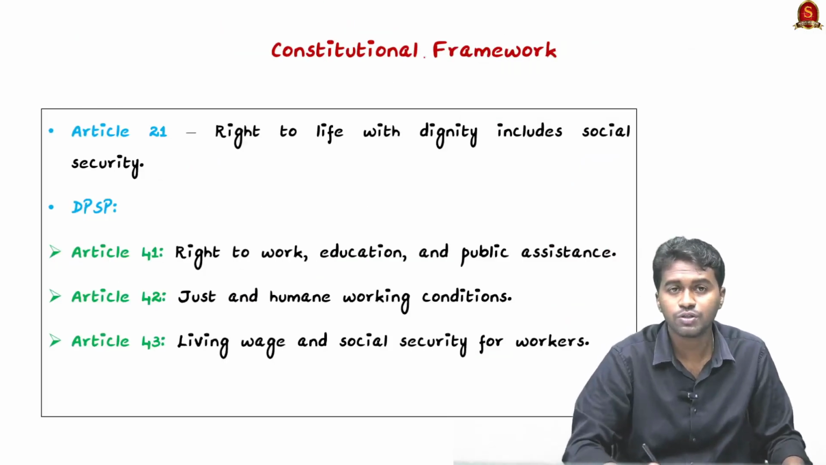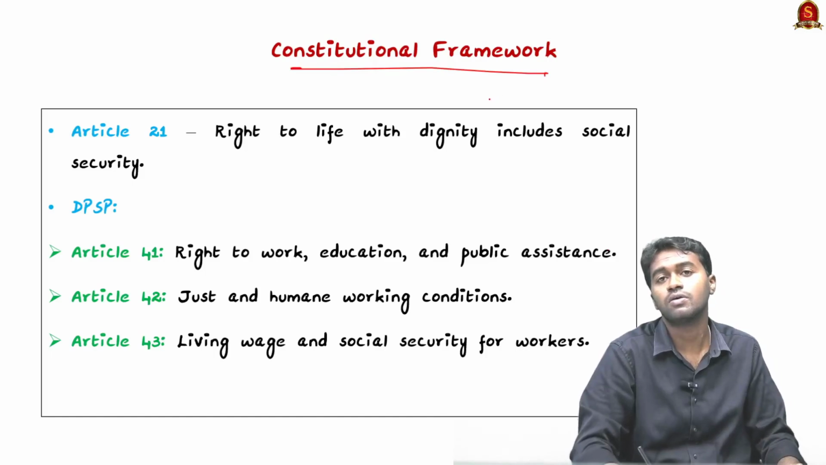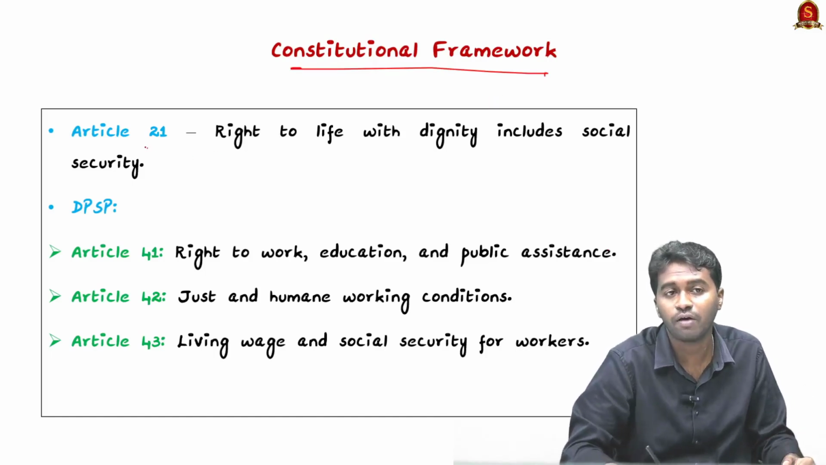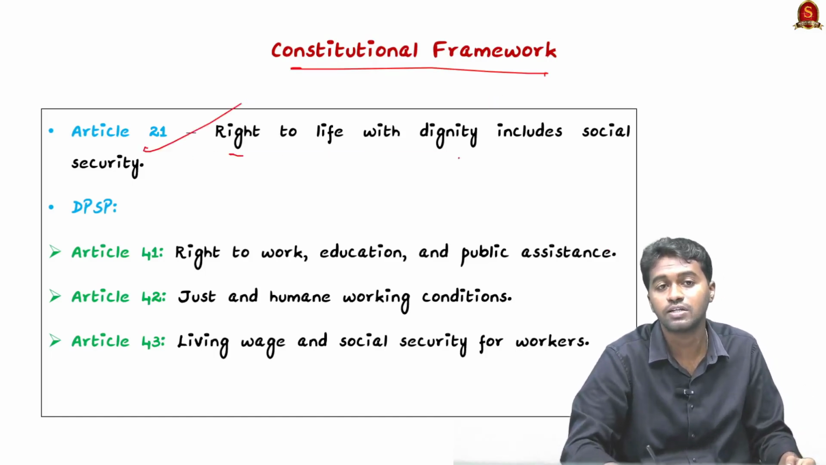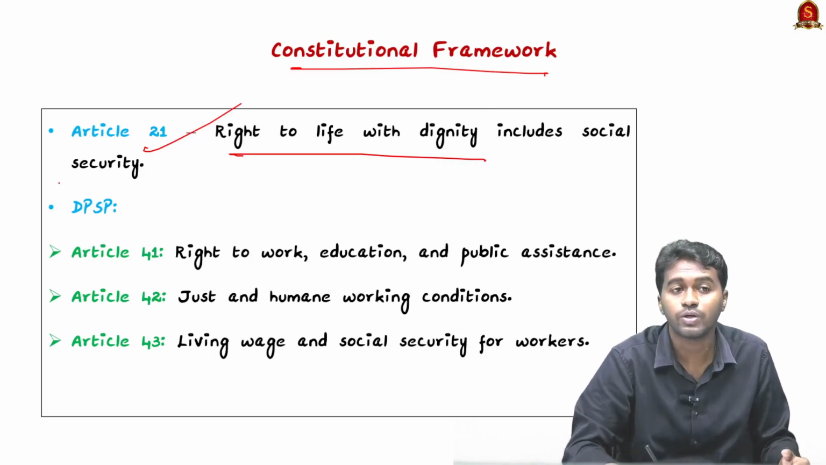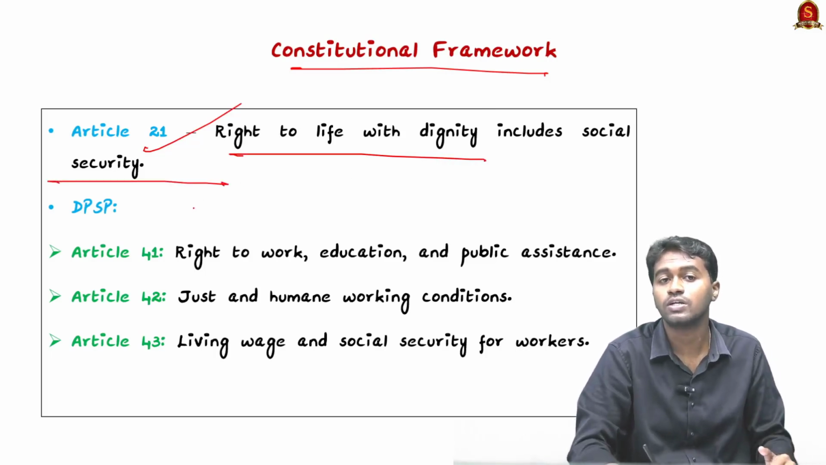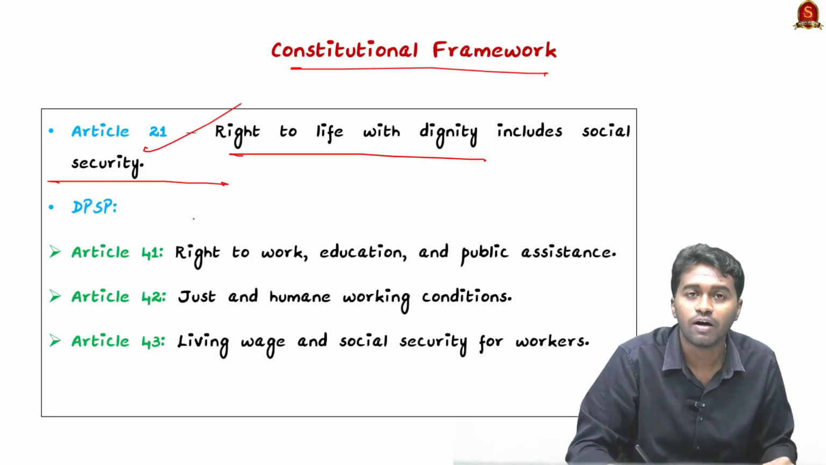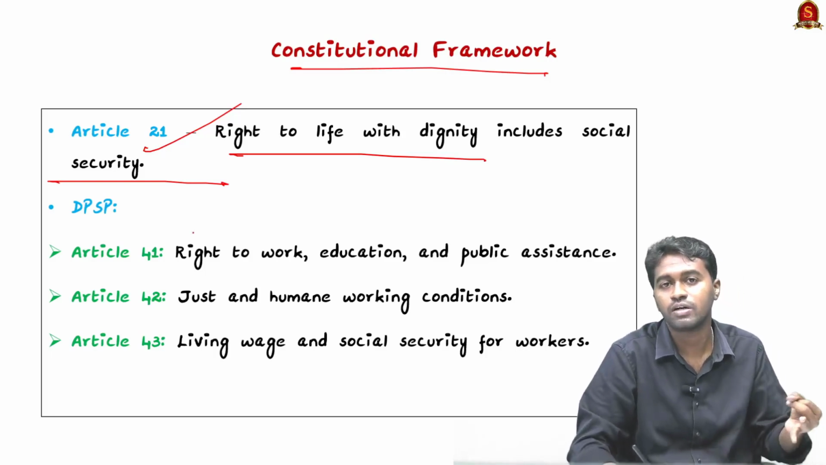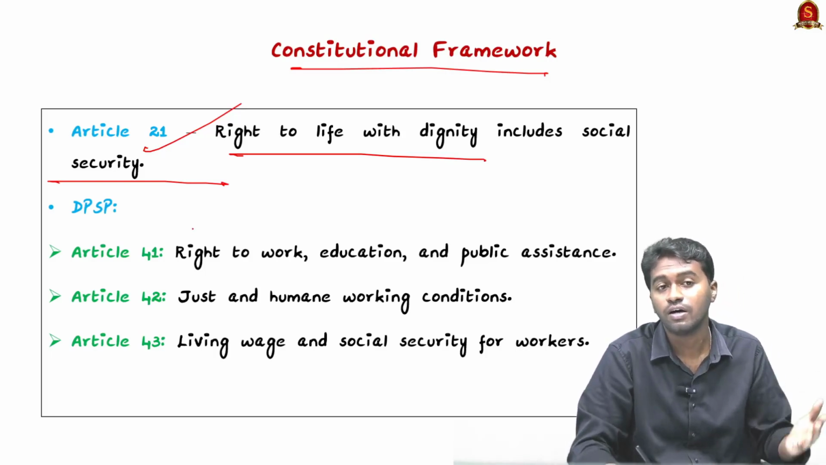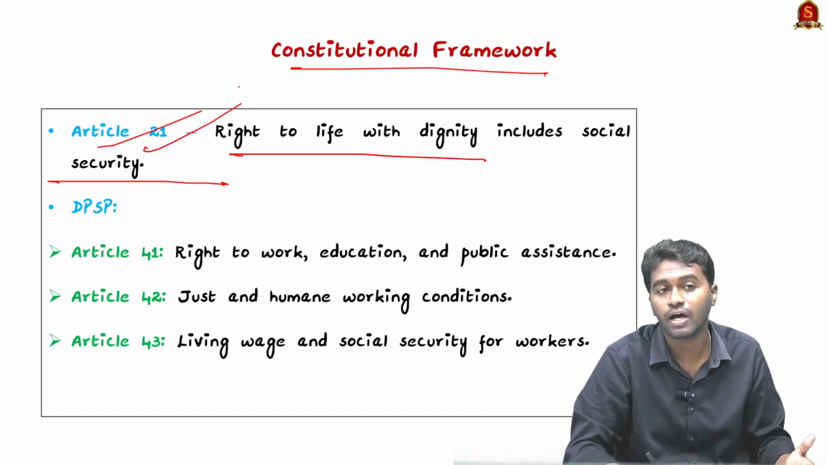So coming to the constitutional framework in India which guarantees social protection to the people, first we have Article 21, which guarantees the right to life with dignity, and that also includes social security. It also ensures the right to a healthy environment, the right to health, and everything can be derived from Article 21.